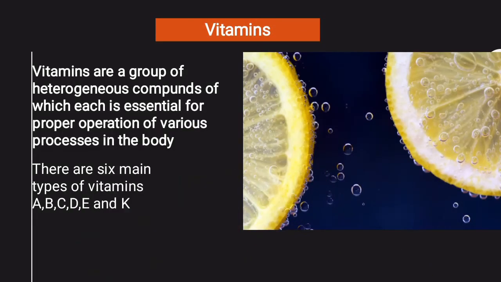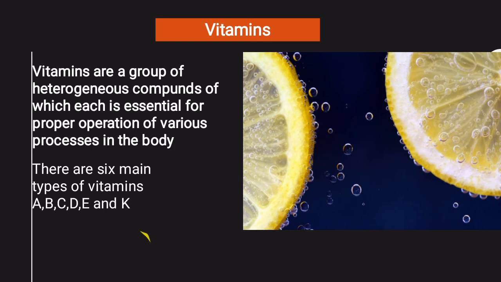And now we're discussing vitamins. As we discussed earlier about micromolecules, micromolecules are those molecules which are required in your body in trace amounts, and examples are vitamins and minerals. Vitamins are a group of heterogeneous compounds, each of which is essential for proper operation of various processes in the body. How many types of vitamins are there? There are 6 types: vitamin A, vitamin B, vitamin C, vitamin D, vitamin E, and vitamin K.